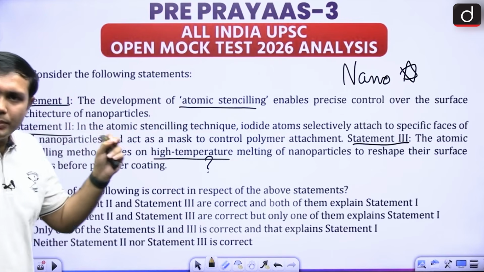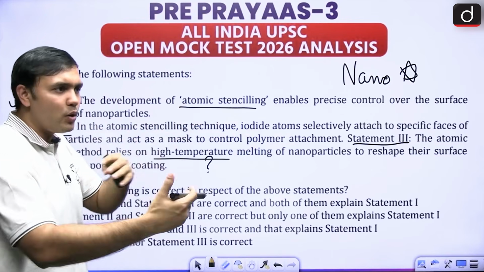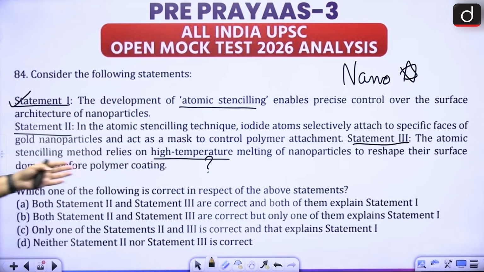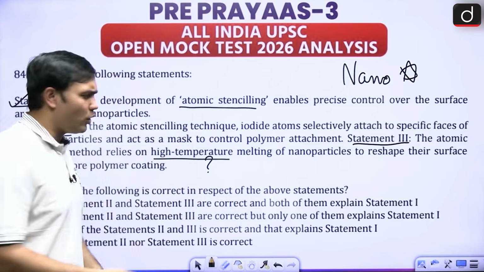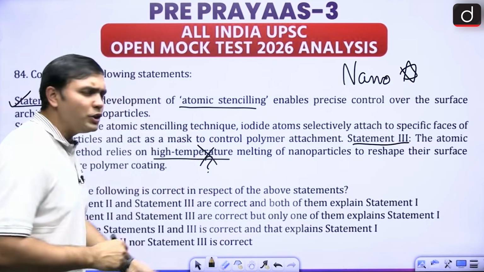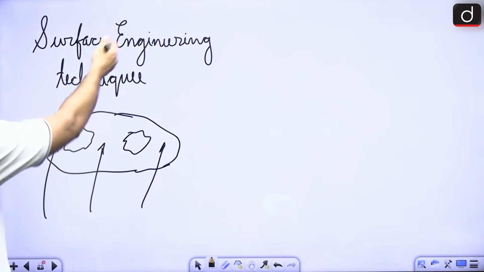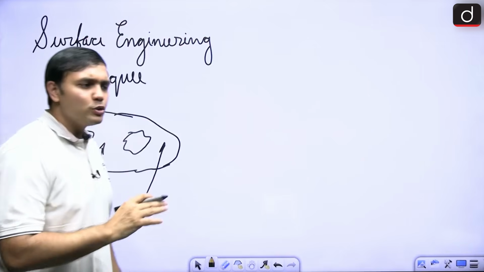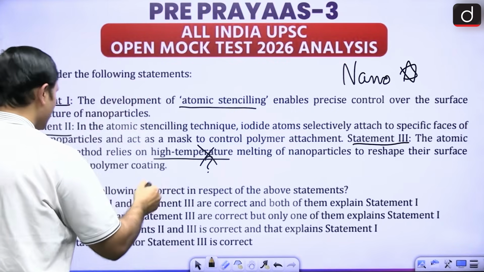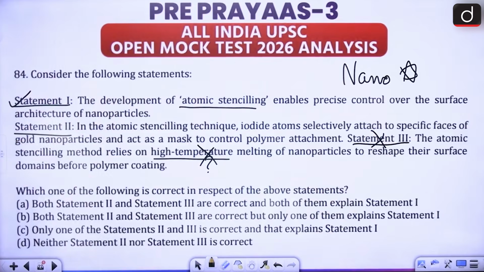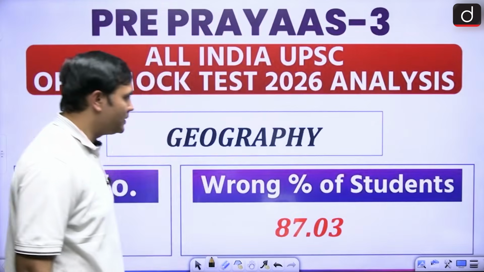So these are the basic aspects. We have just seen how iodide atoms are used to make a mask, and the third statement is saying that we are using high temperatures. We are not, right? If you were using high temperatures, then why would you require such surface engineering methods? So the third statement would be wrong. The first two are correct. All right, so this is with respect to atomic stenciling.